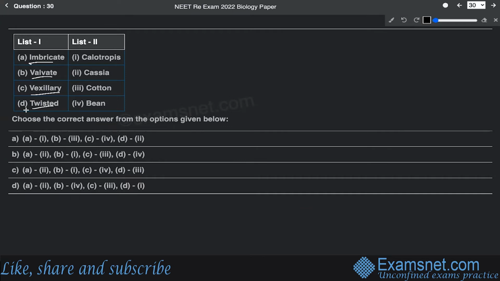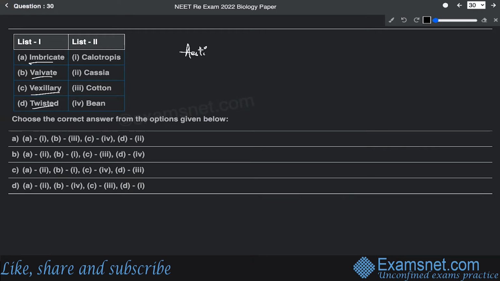All right. So estivation is how the petals or sepals are arranged in the floral bud. The pattern of arrangement of sepals or petals in a floral bud with respect to one another is called estivation.